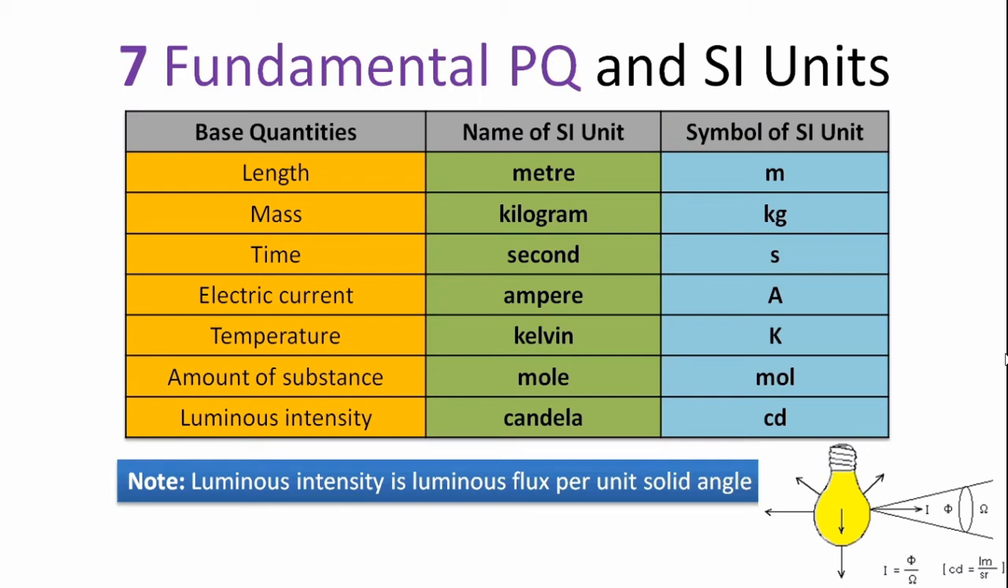And the sixth one is amount of a substance. Its SI unit is mole and it is represented by letters MOL. The last, 7th fundamental physical quantity is luminous intensity. Its SI unit is candela. It is denoted by letters CD. Luminous intensity is luminous flux per unit solid angle. We will learn in detail when we study the photometry chapters.